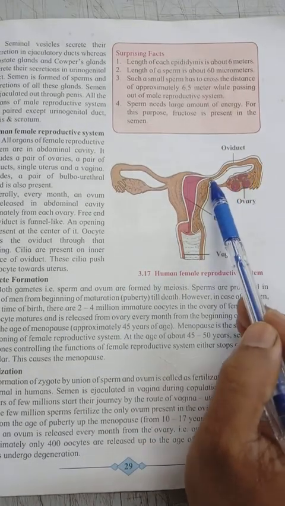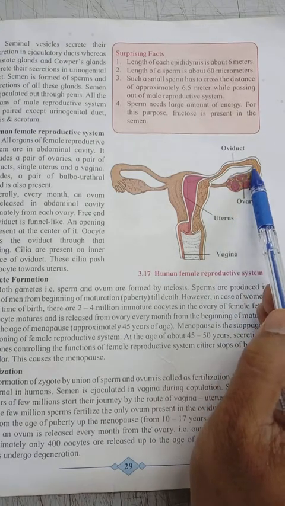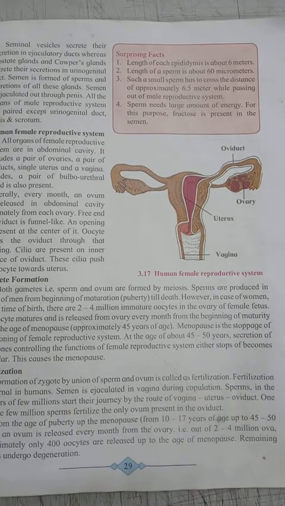The ovary is connected to the oviduct. This is the oviduct. The oviduct has a free opening which is funnel-like, with an opening present at the center of it. Oocytes, that is egg cells, enter the oviduct through this opening, and there are cilia, hair-like structures, present on the inner surface of the oviduct, which push the oocyte towards the uterus.